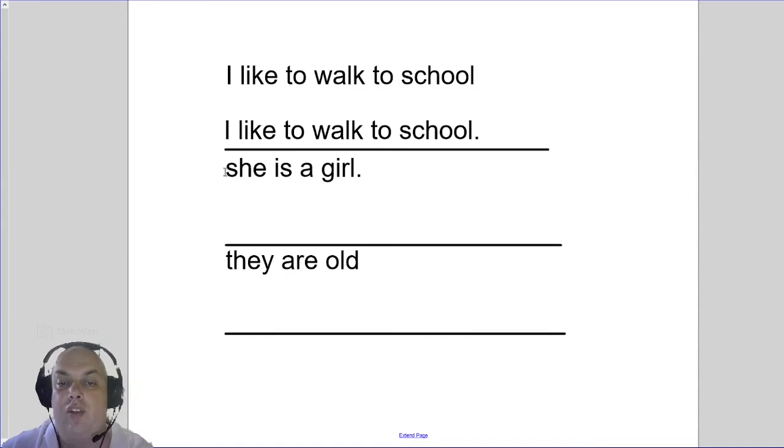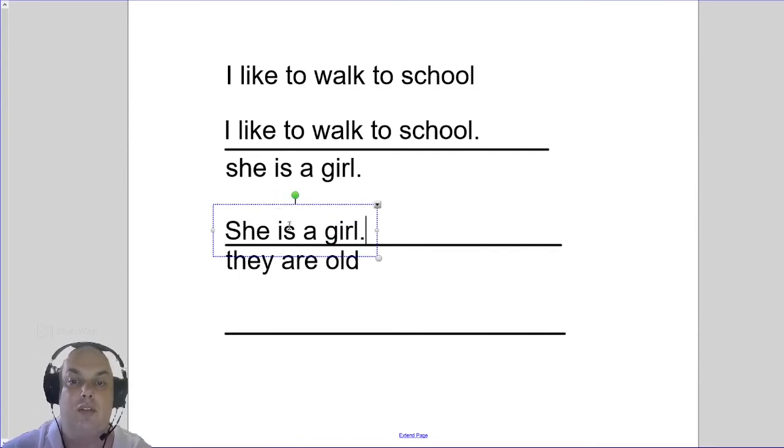Next one. She is a girl. That's very good. There is a full stop at the end, but there is no capital S. So again, we have to copy the whole sentence, but this time with a capital letter S. She is a girl. Full stop.